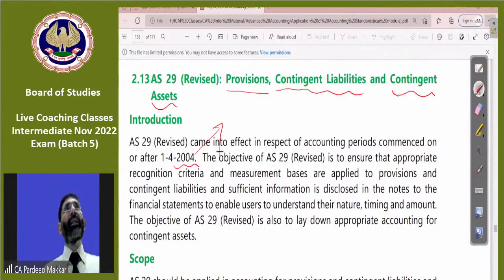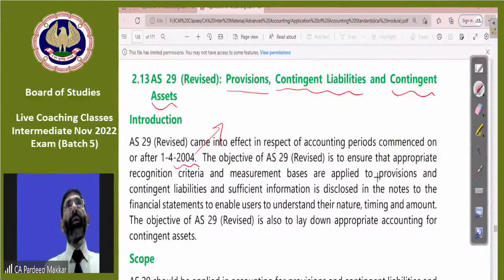It is extracted to some extent from AS 4. So some meanings, some definitions, some logics will be from AS 4, a part of AS 4 earlier. So obviously it has some basic relationship with that. One more thing: we have done this in CA Foundation also, what is a provision, what is a contingent asset or liability. So something will already be the same.